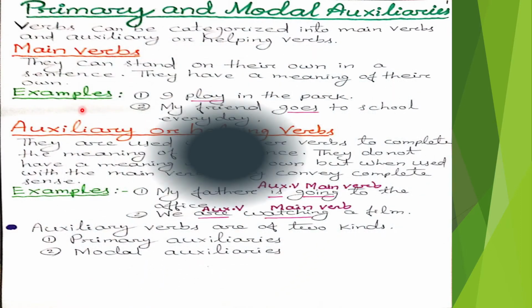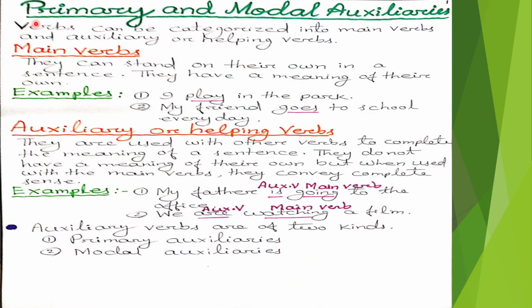Primary and modal auxiliaries. Verbs can be categorized into main verbs and auxiliary verbs. Auxiliary verbs are known as helping verbs also. Now we will discuss main verbs. What are main verbs? Main verbs can stand on their own in a sentence. They have a meaning of their own.